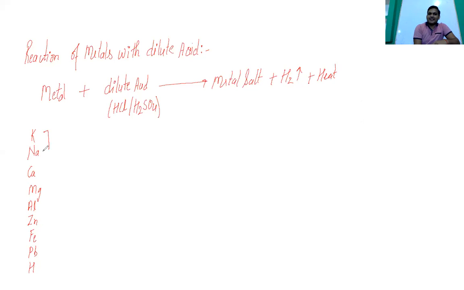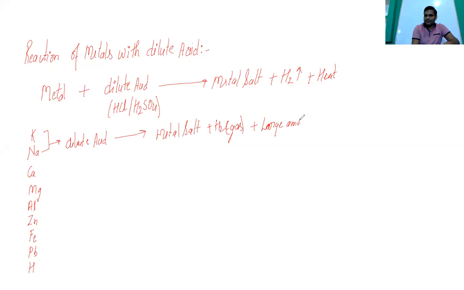So we have discussed that when these react with dilute acid, there will be the formation of metal salt. Along with it there will be hydrogen gas, but a large amount of heat will be generated.